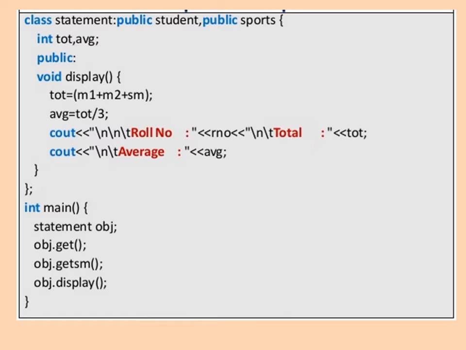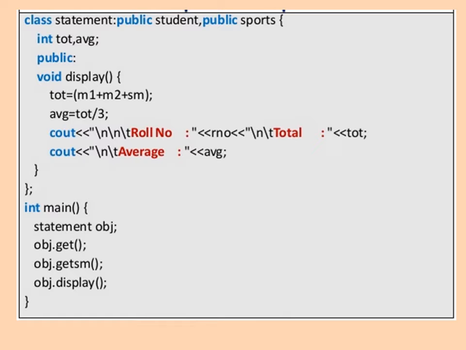Now we are calculating the average. avj is equal to tot divided by 3. That is the formula for calculating the average. Now in a cout, roll number, R number, total, TOT, average, AVG. By using the cout we are going to display this data, roll number, total and average. So this is about the statement class.